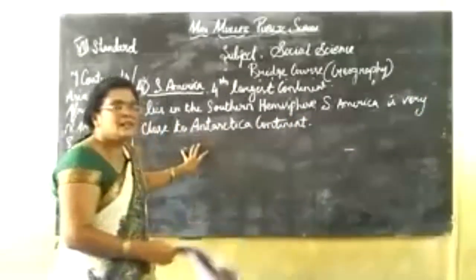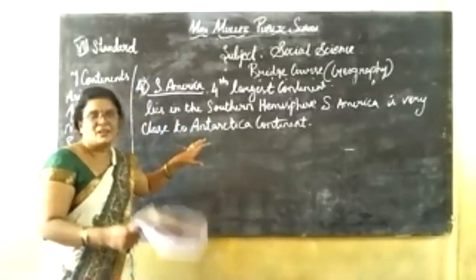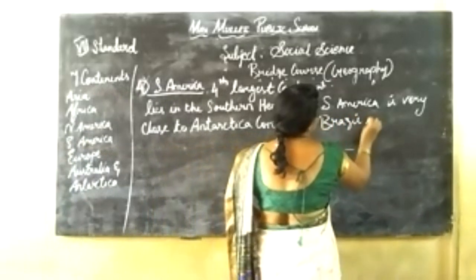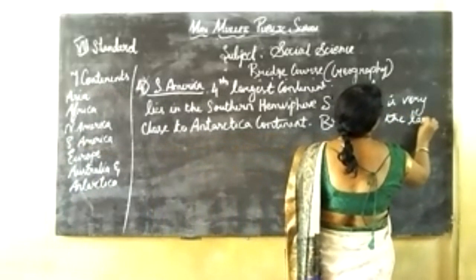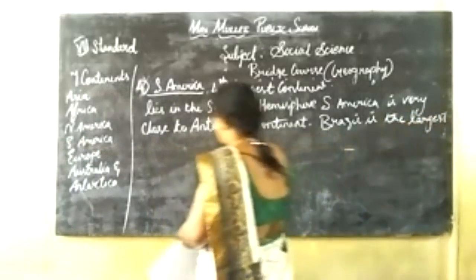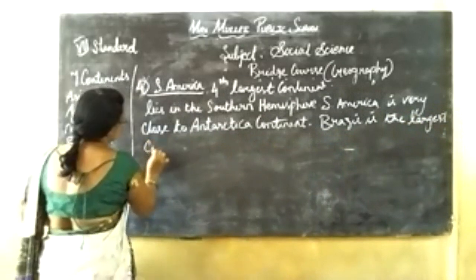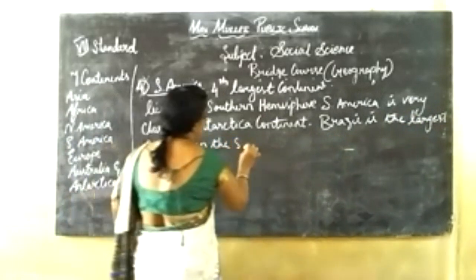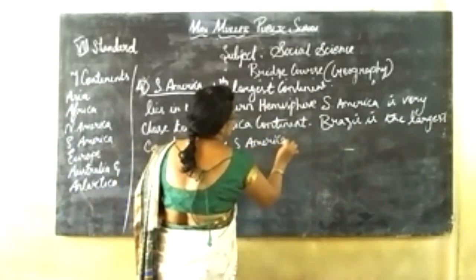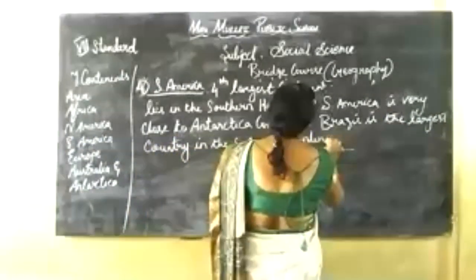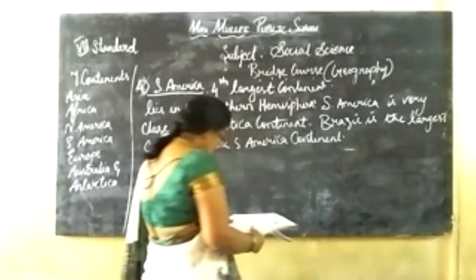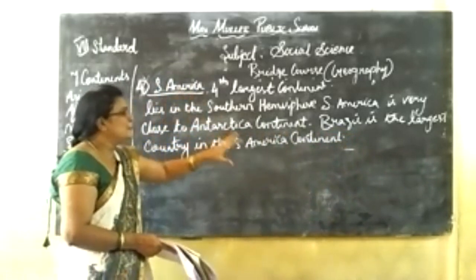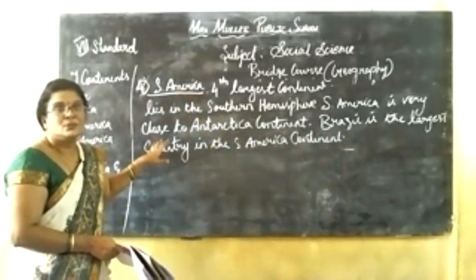Brazil is the largest country in the South American continent.